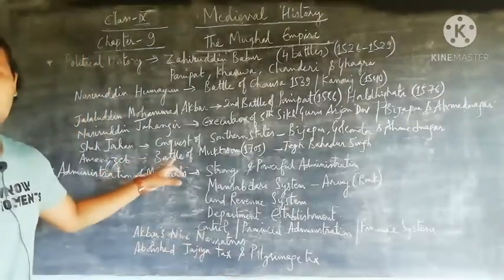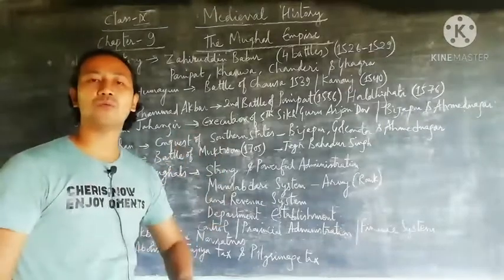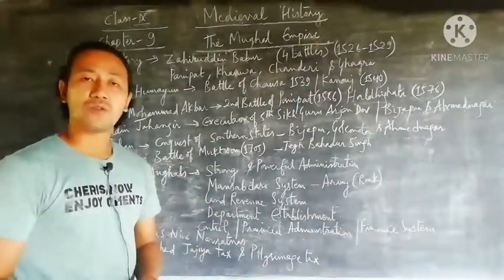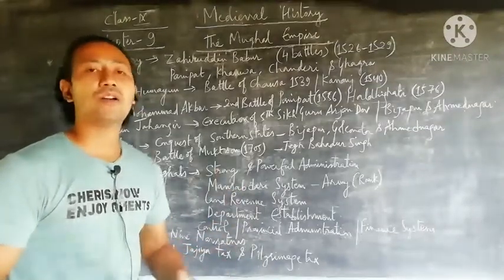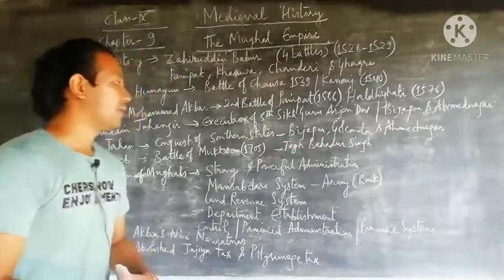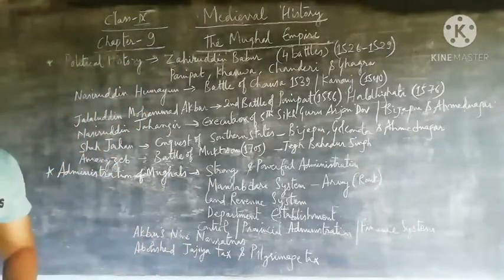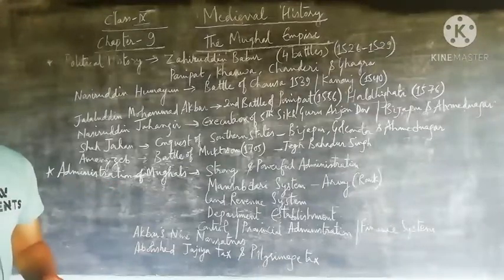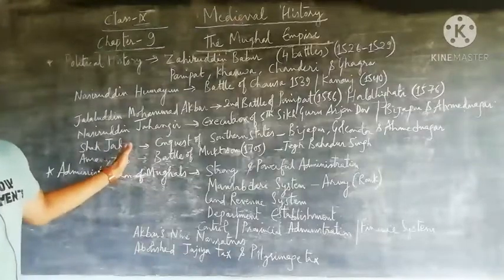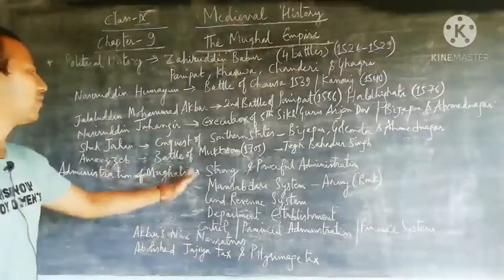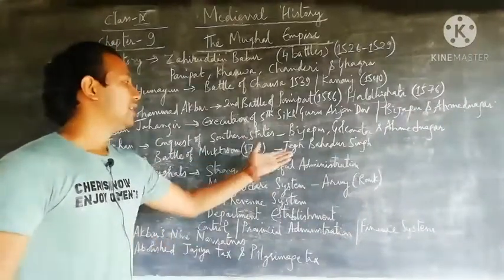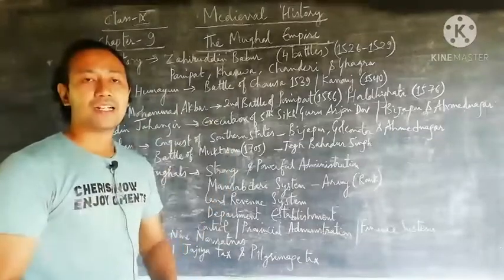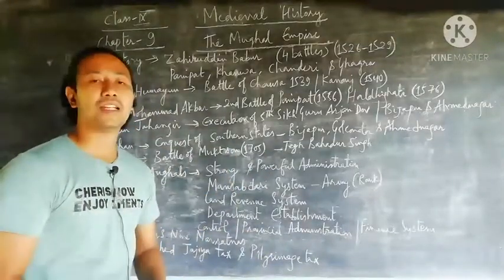But if we talk about the conquest, we get to see that how he, along with the armies that he had, got victory over the southern states like Bijapur, Golconda, or even talking about the Ahmednagar. And the last king, that is known as Aurangzeb, who actually conspired against his brothers, and finally he stood as the next successor after his father's death and became king. So he fought the battle known as Muktasan in the year of 1705 and later on executed the 10th Sikh Guru of the Sikh family known as Tej Bahadur Singh.